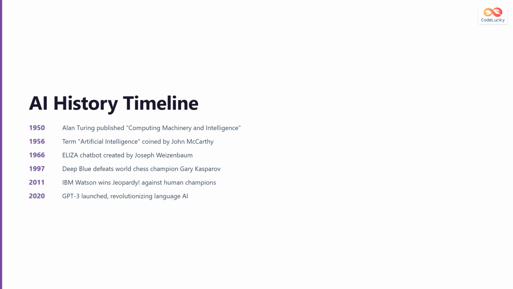In 1997, the Deep Blue computer defeated world chess champion Garry Kasparov, marking a major milestone. In 2011, IBM's Watson won the game show Jeopardy against human champions. And in 2020, GPT-3 was launched, revolutionizing how AI handles language and text generation.